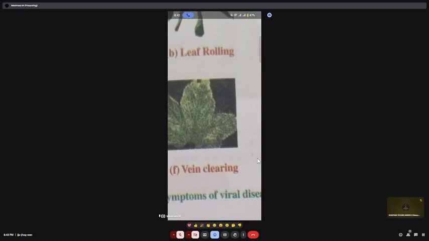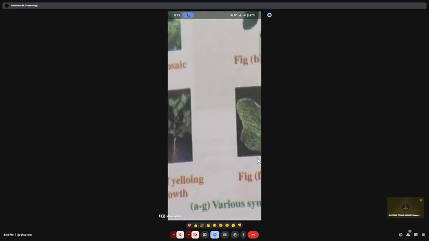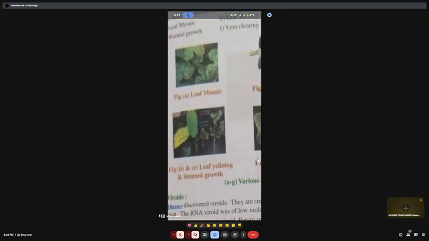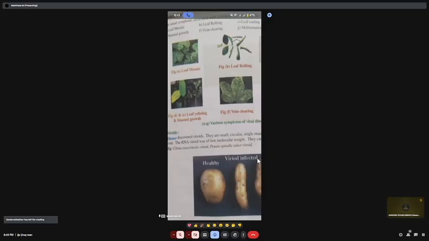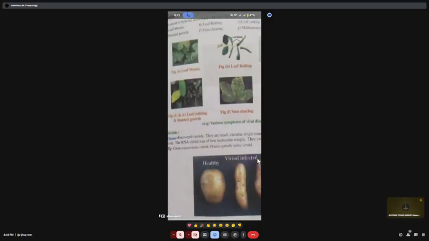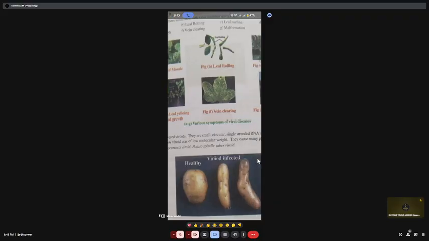And vein clearing. Okay, and the leaf becomes yellowing and stunted growth. Yellowing means the leaf becomes yellow in color, and stunted growth means the growth is reduced. So these are some of the plant virus symptoms: leaf mosaic, leaf rolling, leaf curling, leaf yellowing, stunted growth, vein clearing and malformation. These are some of the symptoms associated with viral diseases.